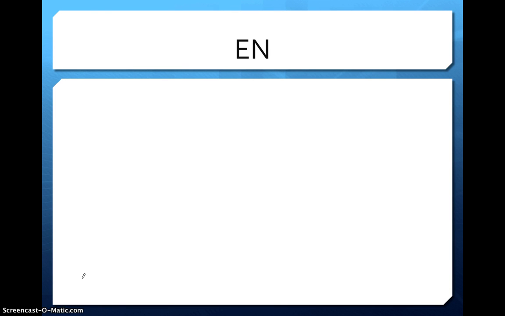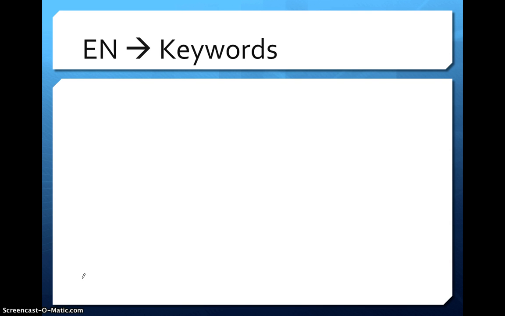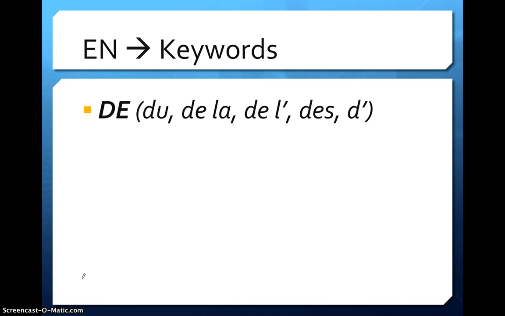Alright, so we're going to talk about, first of all, what is a pronoun? A pronoun replaces a previously mentioned thing, aka a noun. Very important that you understand that concept. Now, here are some keywords for en. You need to use en if you see de in some way, shape, or form.